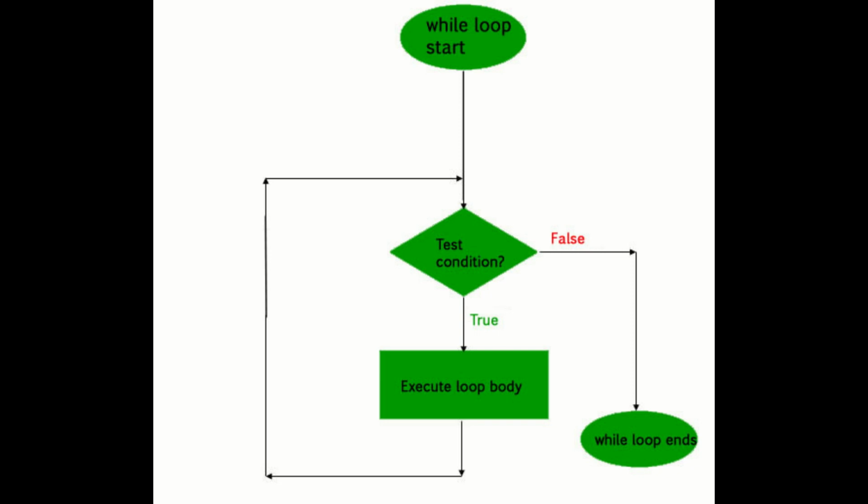Every time a do while loop is executed, it will perform the do block, whether the condition is right or wrong, for the first time. For the first time it gets executed, but it checks the condition after do. There is while, so it will check the condition. If it's true, it goes back to the do statement, and if it's false, it will terminate the loop.